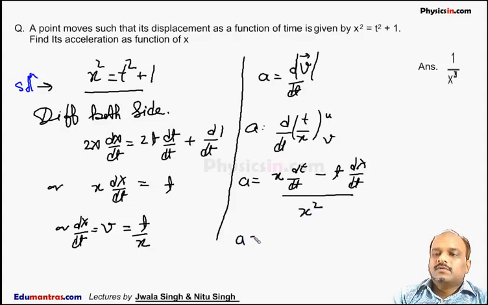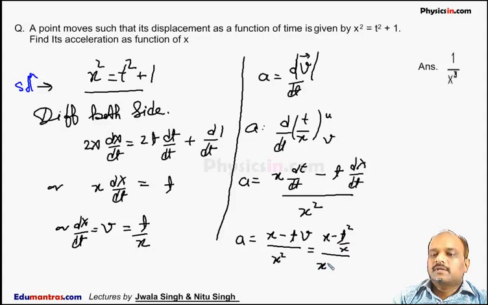So A is equal to x minus t times dx by dt, which is v, divided by x square. So this is x minus t, and we know v is equal to t by x, so I will substitute it here, it becomes t by x, divided by x square.